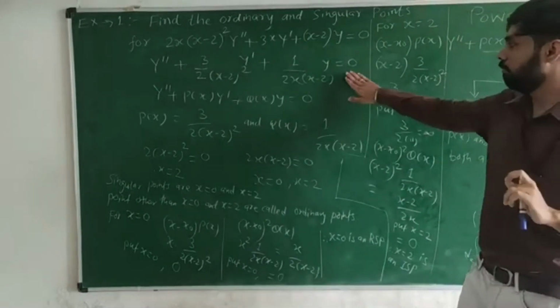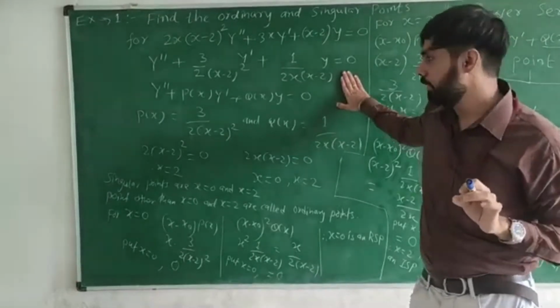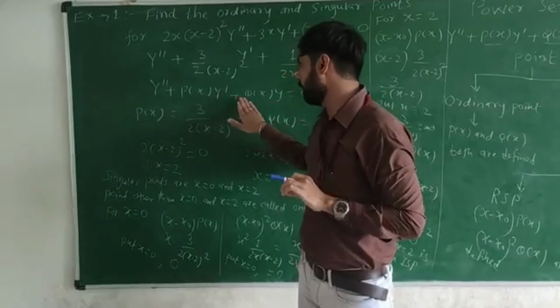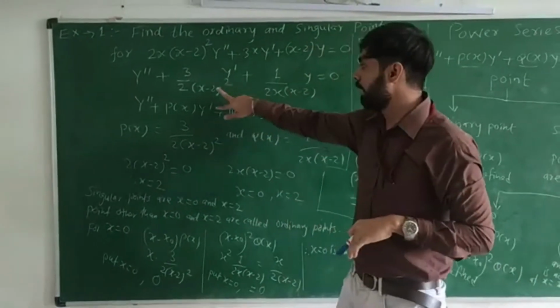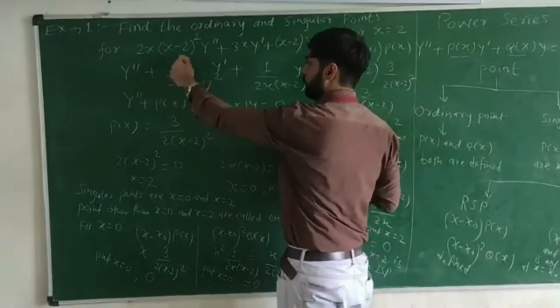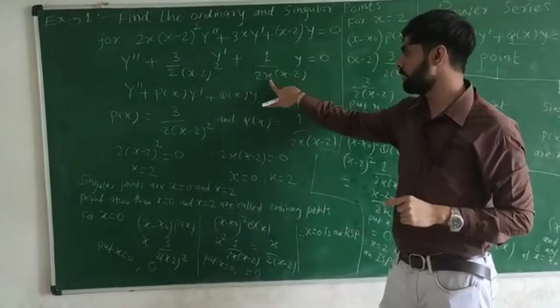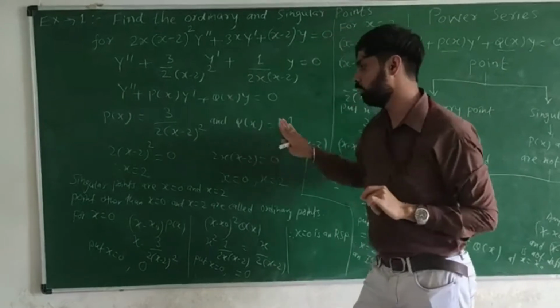Now we compare this equation with the standard equation y'' plus p(x) y' plus q(x) y equal to 0. By comparing, we get p(x) equal to this, and q(x) equal to 1 over 2x (x minus 2).